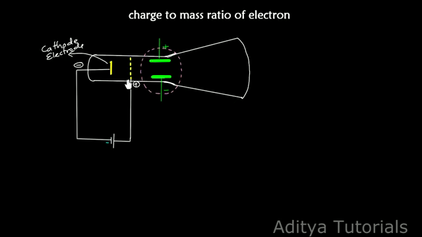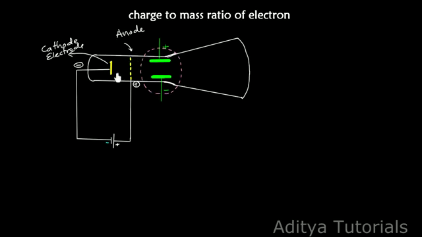Okay, now this one is called a perforated anode, because this is the positive part of the battery and this is connected to an electrode here, and this electrode is called the anode. This is the anode, but there is a little change. This anode is porous, meaning there are some little holes in it. Okay, so therefore it is called a perforated anode.